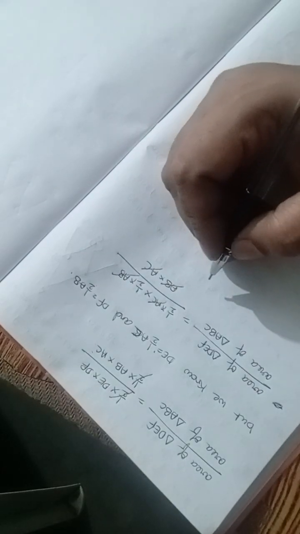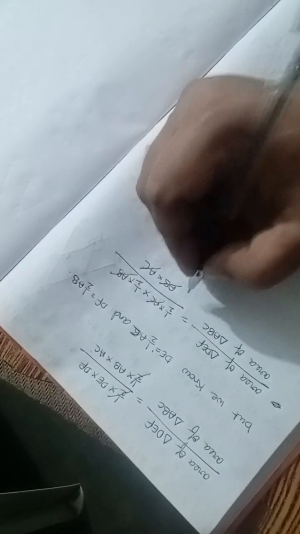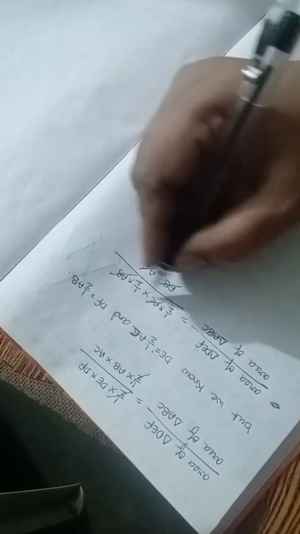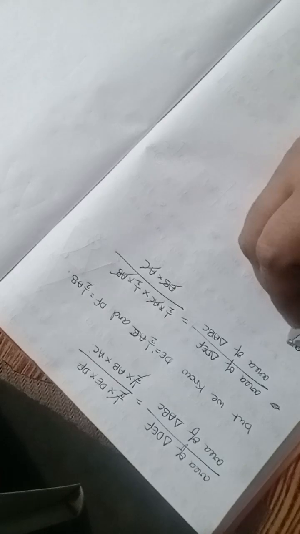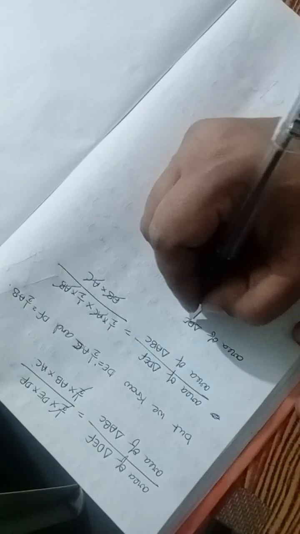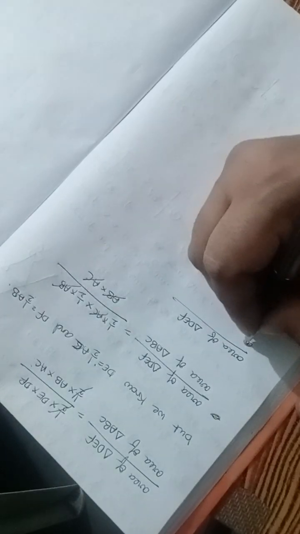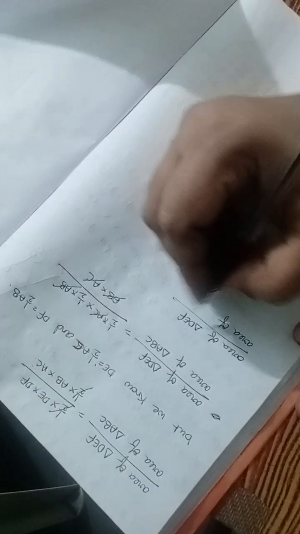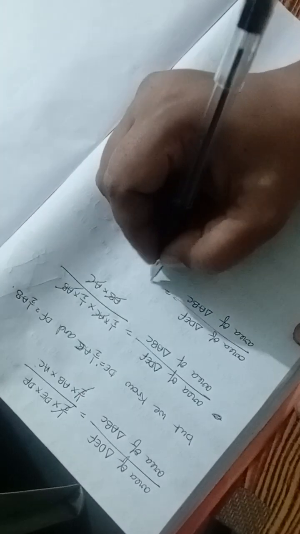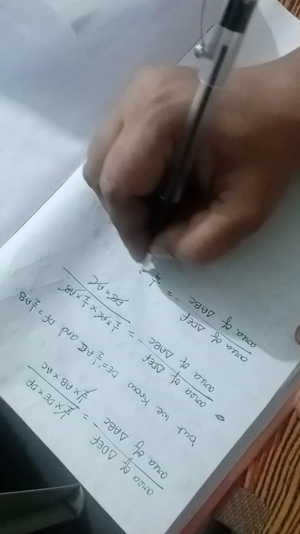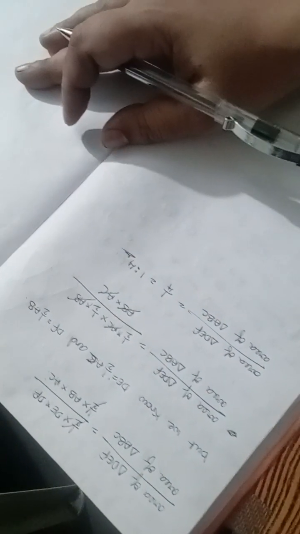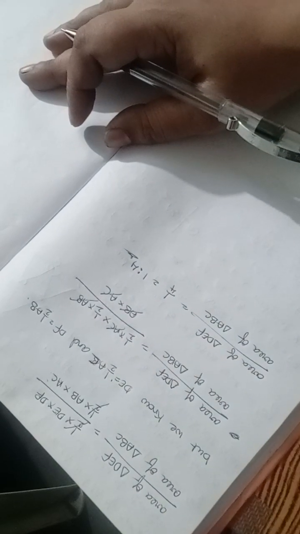What is left? Area of triangle DEF by area of triangle ABC equals 1 by 4, which is 1 is to 4. This is the ratio of both triangles' areas.